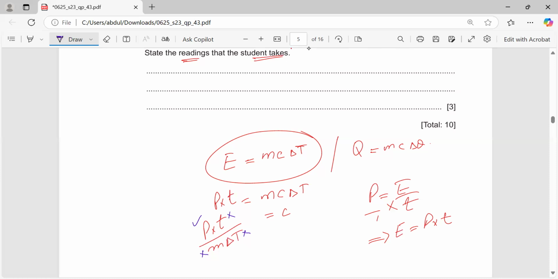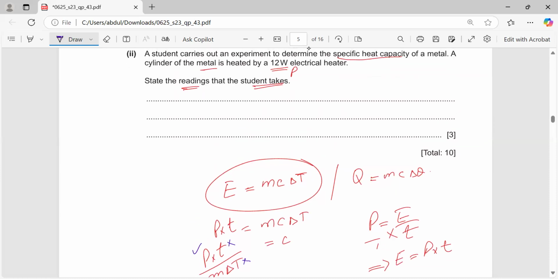So now state the readings the student needs to take. He needs to measure the time of heating, or the time for which the heater is turned on to heat up the metal. Second, the mass of the metallic cylinder.